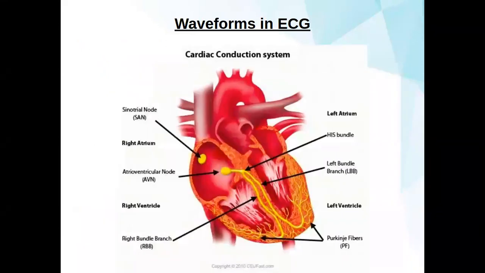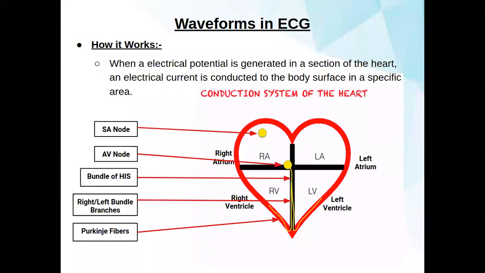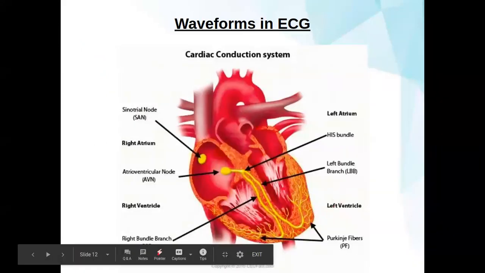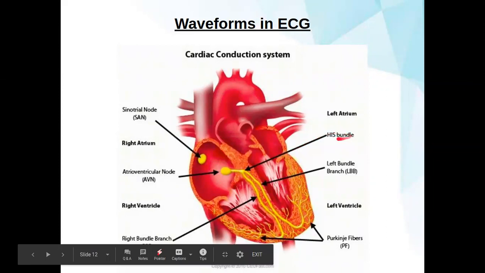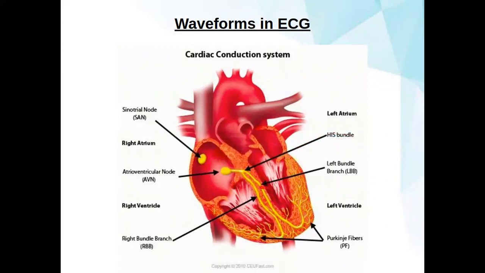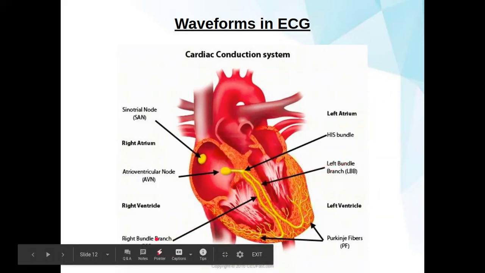So that is a diagram that we have demonstrated, and this is a real case where the heart is tested. This is the SA node, which we call the sinoatrial node. This is the AV node, which we call the atrioventricular node, and this is the His bundle, which conducts from there to there. Then it is separated into two parts: this is the left bundle and this is the right bundle branch. Then these are the conduction at the apex of the heart, which is called the Purkinje fibers.